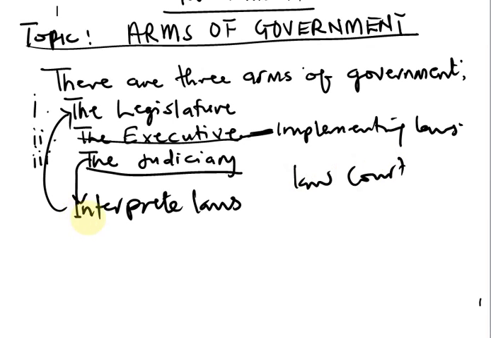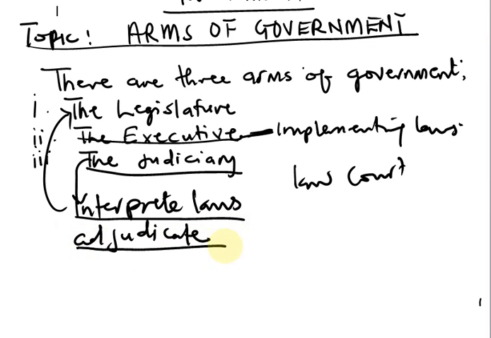Now, apart from interpreting the law, the judiciary adjudicates. They adjudicate with the law. What is adjudicating? To adjudicate means to use the law to make a decision. For instance, when the law has been interpreted in the court, the judiciary, which is the judge at that time, adjudicates with the law, meaning he makes a decision. She takes a decision with the law. For instance, sending a person to prison or discharging a person based on the interpreted laws.